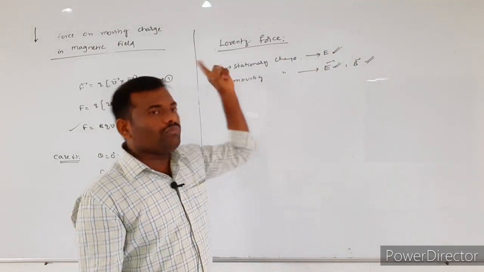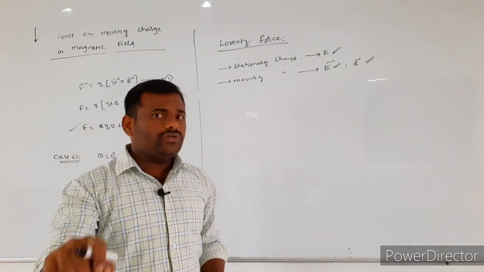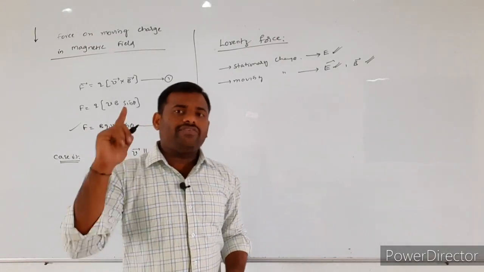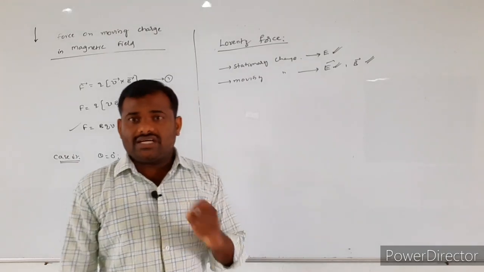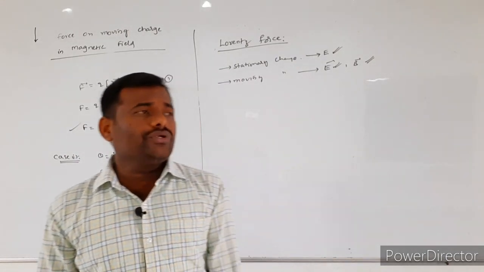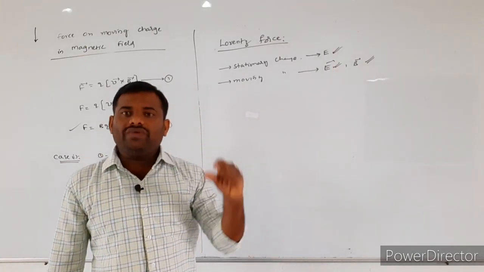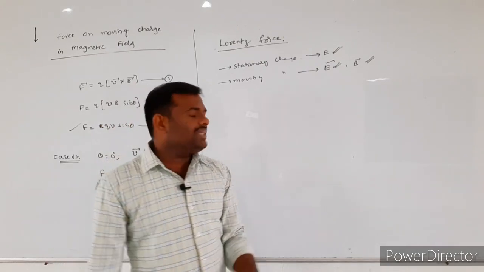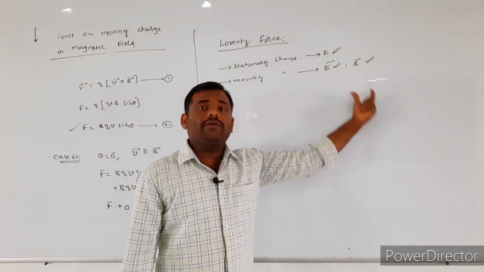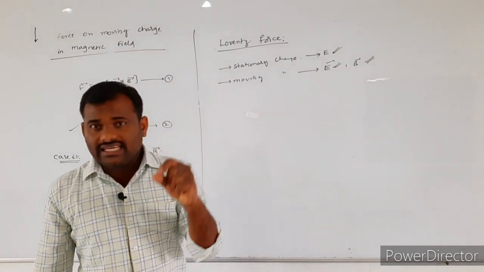Moving charges produce the magnetic field, but the fundamental property of any charge, stationary or moving, is that it must produce the electric field.